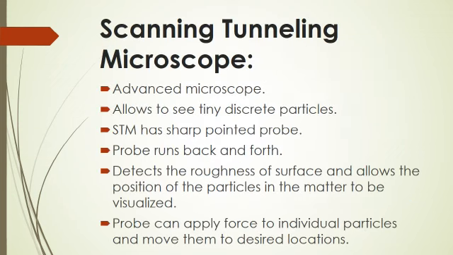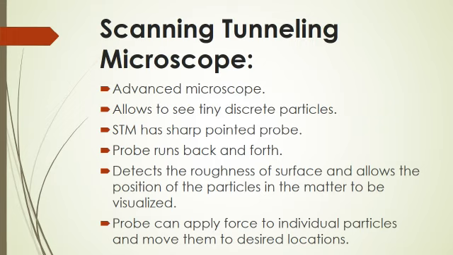What is a scanning tunneling microscope? Students, a scanning tunneling microscope is an advanced microscope that allows us to see the tiny discrete particles in matter. It has a sharp pointed probe that acts like a sensitive finger.